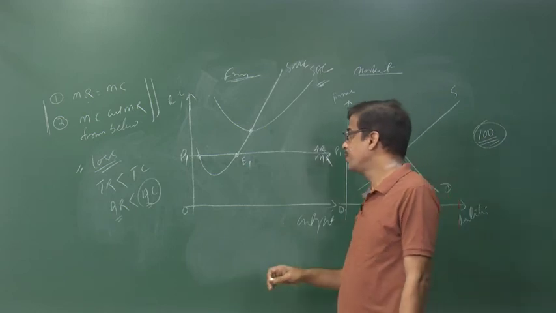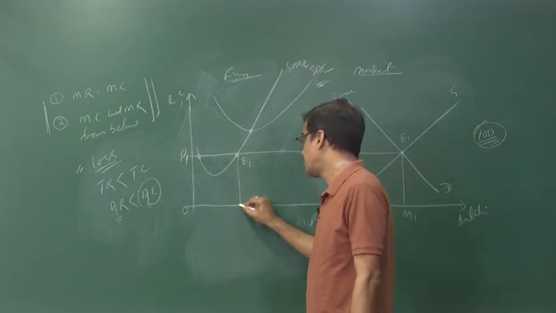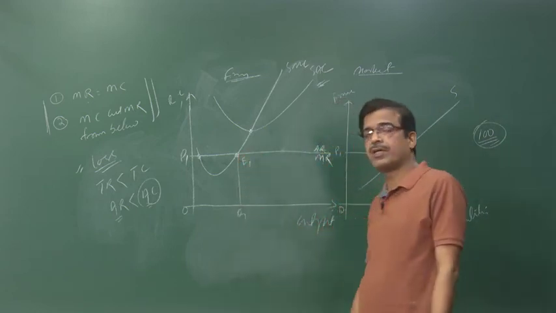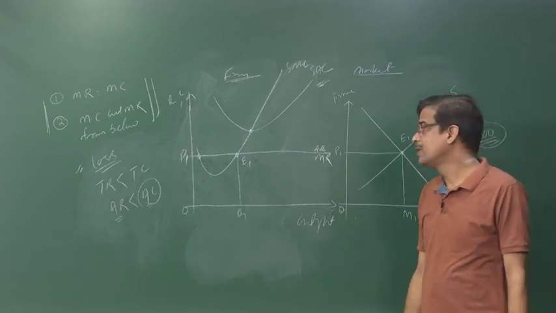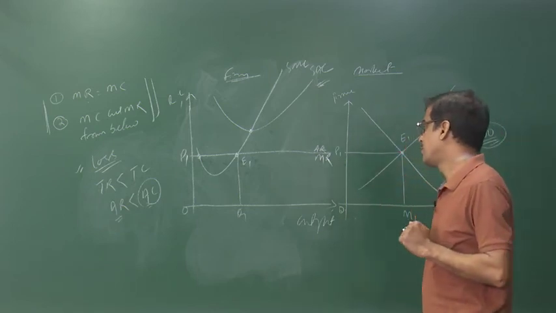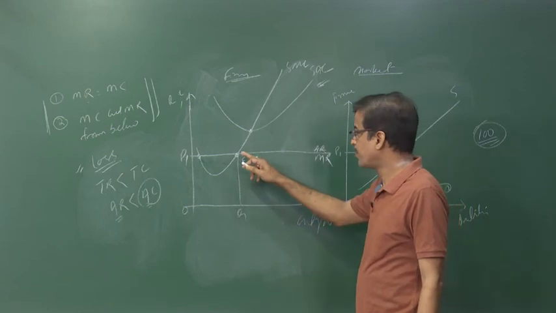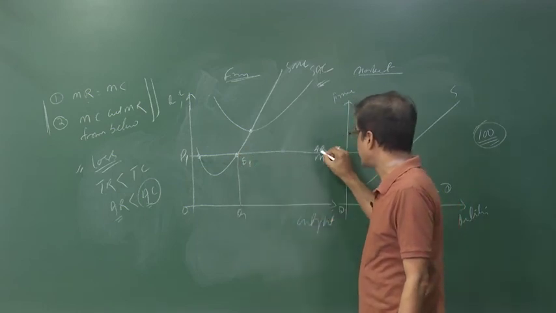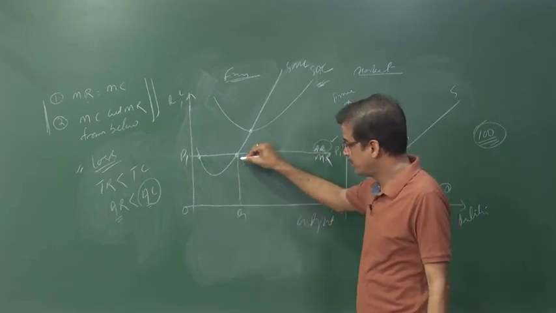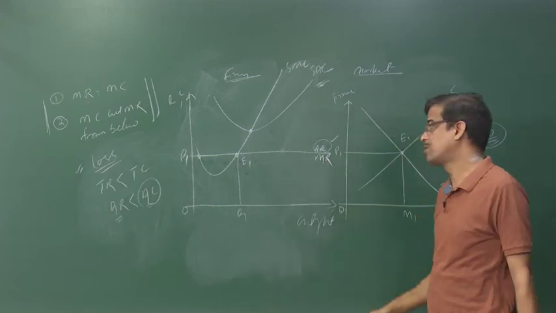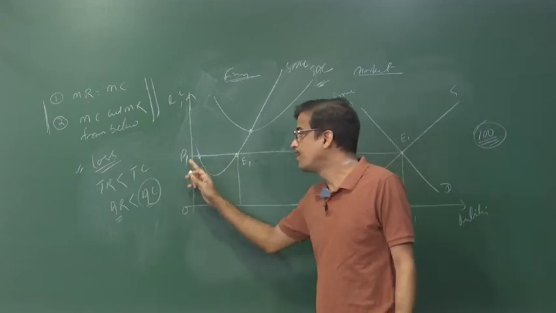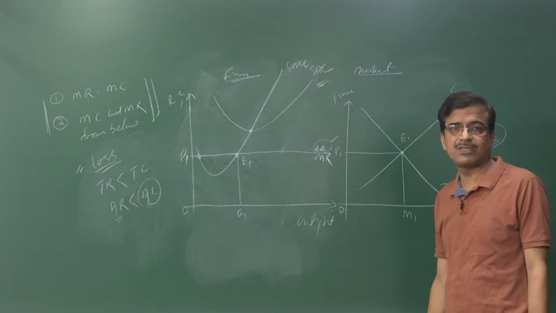When we find E1 is the equilibrium point, draw the perpendicular, OQ1 is the equilibrium quantity, and what about the price? Now, the price is from the point of equilibrium, this is the average revenue, which is called the price. So, E1Q1 also is the price per unit, or if you extend to this side, OP1 is the price per unit, got it.